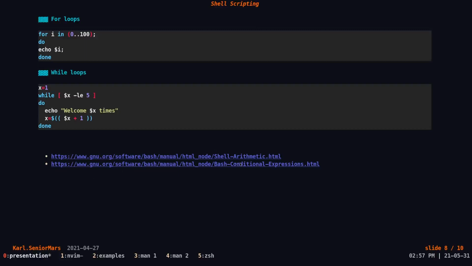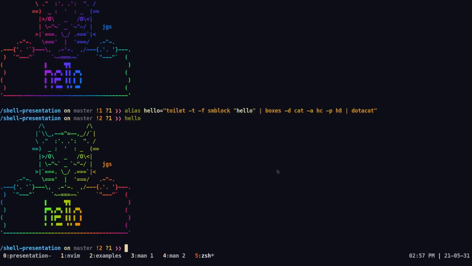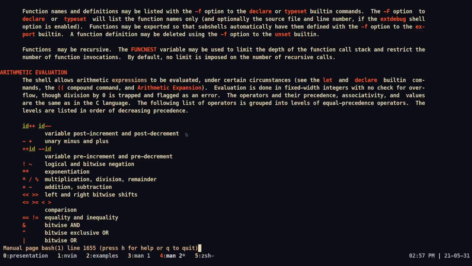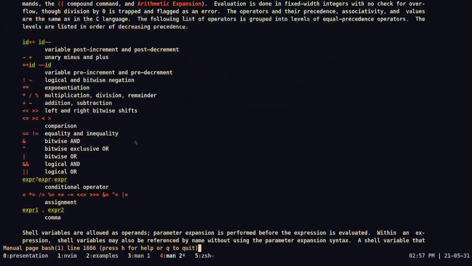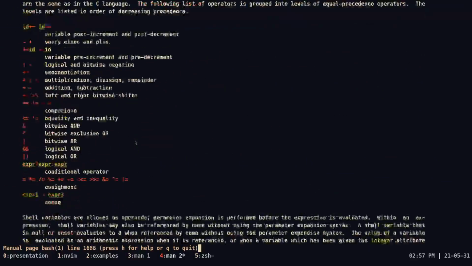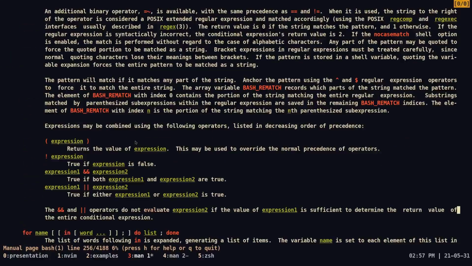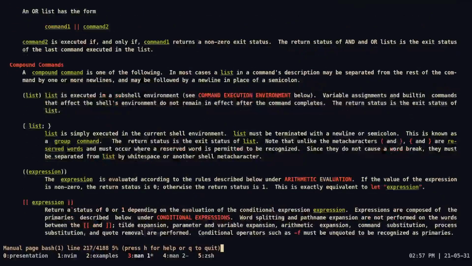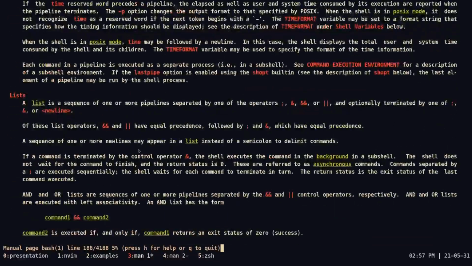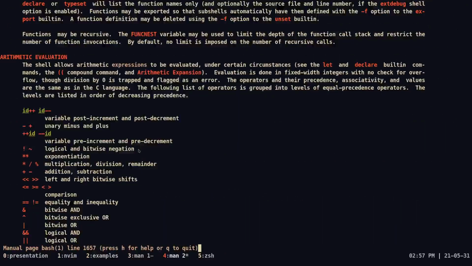Before I move on to the next thing, I do want to give examples. There are two main pages that specifically talk about this: shell arithmetic and bash condition expressions. These are some expressions you can use in bash shell scripting that are really handy when you're trying to increment or decrement. And these are more expressions you can use when evaluating conditions for your while loops, and typically also shell scripts.